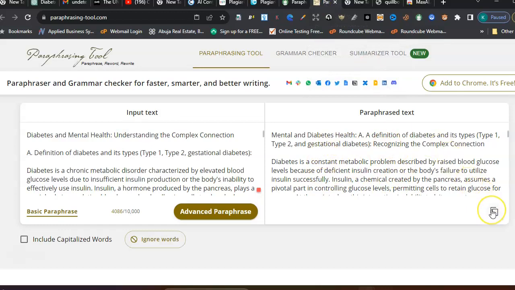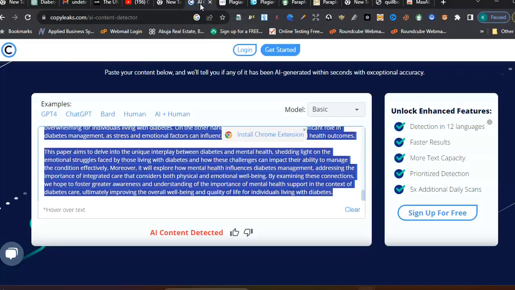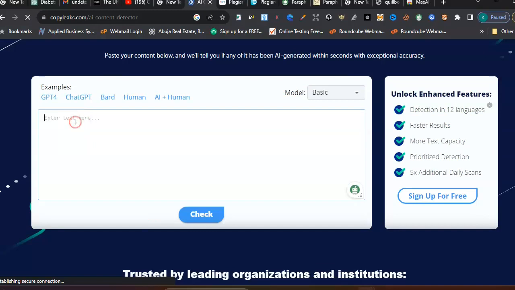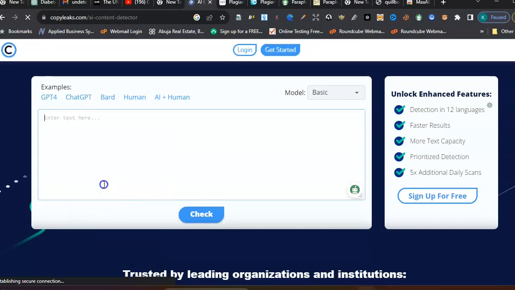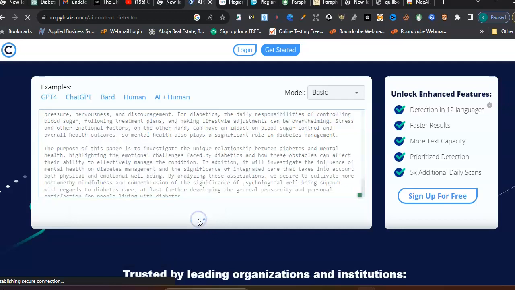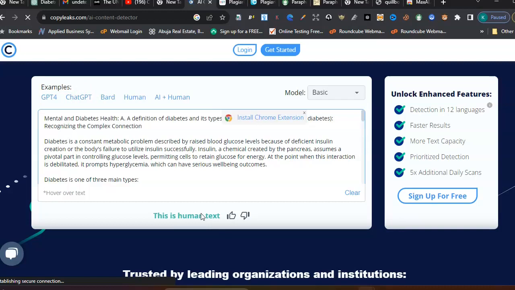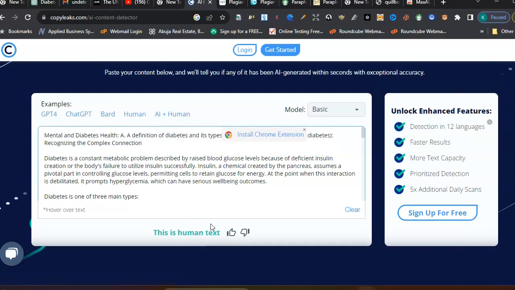So let's copy this, and we want to go back to copy link and check if it's AI generated or human. You can see this ChatGPT test, right? This is human test. This does not take us more than a few minutes to get it done, right? So you want to make sure you do this. You want to make sure you do this.